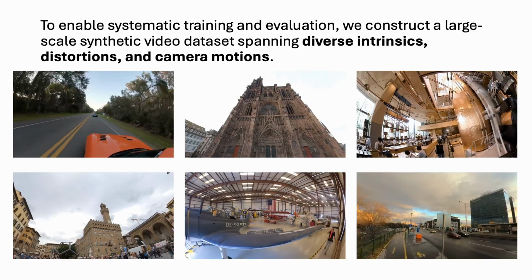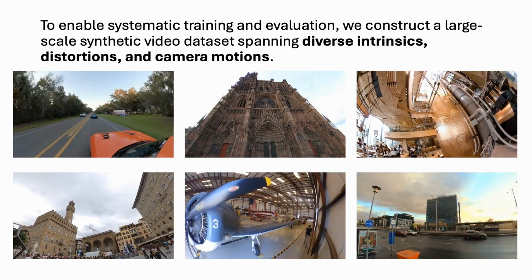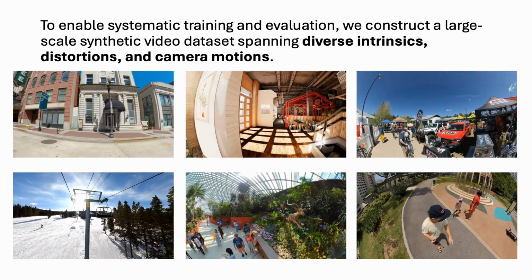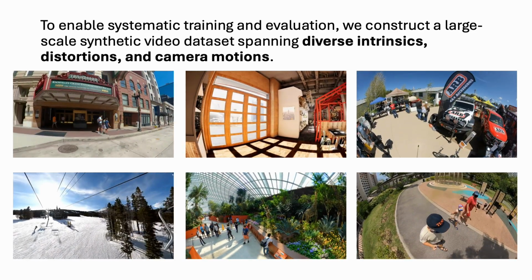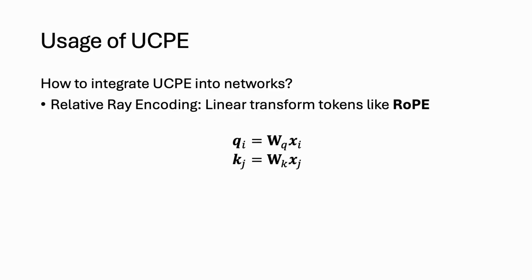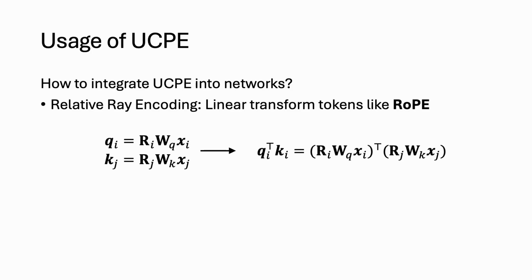To enable systematic training, we constructed a large-scale synthetic video dataset spanning diverse intrinsics, severe distortions, and complex camera motions. This dataset provides the rich geometric diversity needed for robust learning. With the data ready, how do we effectively integrate UCPE into existing diffusion networks? To explain this, let's briefly revisit the mathematical elegance of rotary positional embedding, or RoPE. In standard RoPE, the query token Qi and the key token Kj are each multiplied by their respective absolute rotation matrices, Ri and Rj. When computing the attention scores, we take the dot product of Qi and Kj.